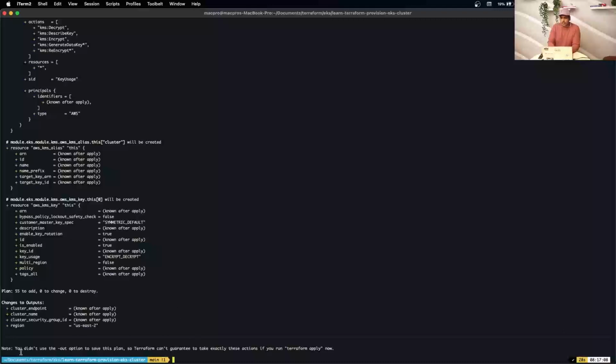So as you can clearly see, you have to run Terraform apply to actually create the resources. So that's what we're going to do now. So Terraform apply.